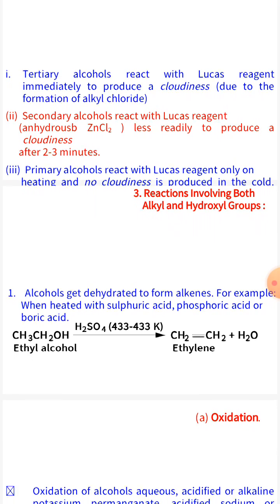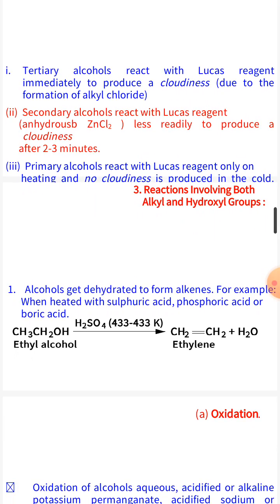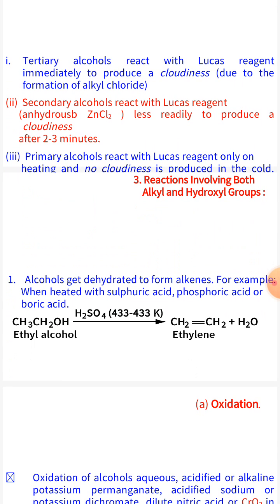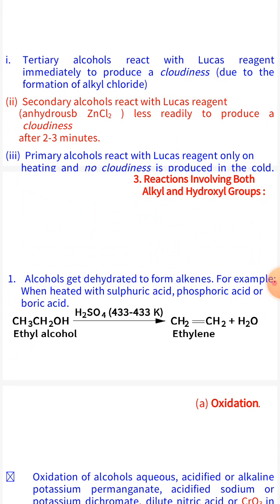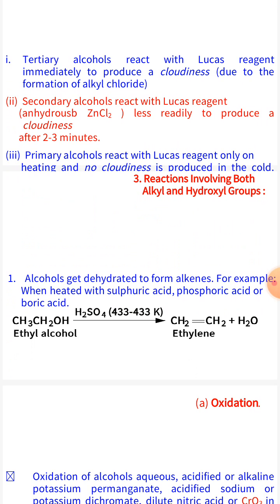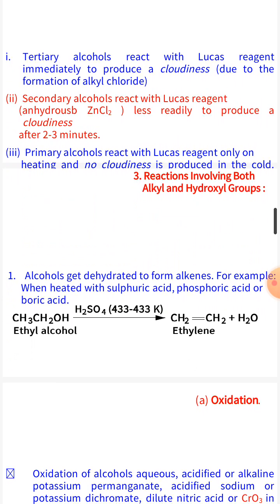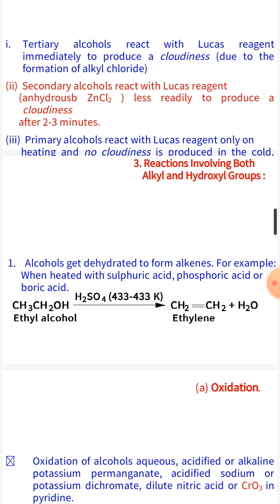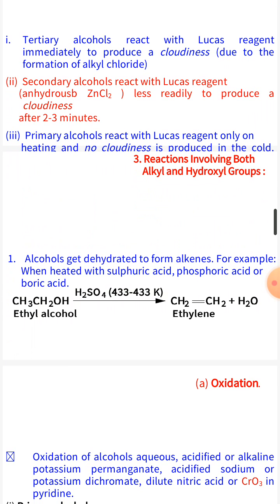Primary alcohol, secondary alcohol and tertiary alcohols are differentiated on the basis of their reaction with Lucas reagent. Lucas reagent is a mixture of hydrogen halide and anhydrous zinc chloride.